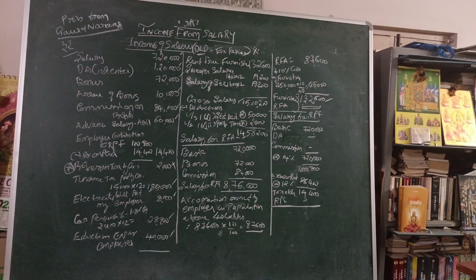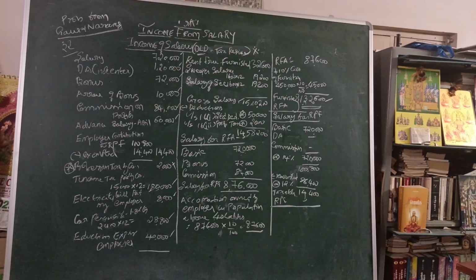DA is not entered, it is specifically given, so DA should not be considered. We have to ignore that for the calculations. DA we should take for the total salary statement, but for the working note we should not take the DA. So the total amount of salary for rent free accommodation comes to 8,76,000.